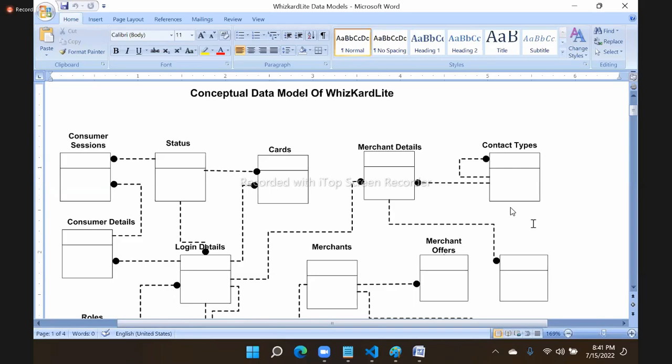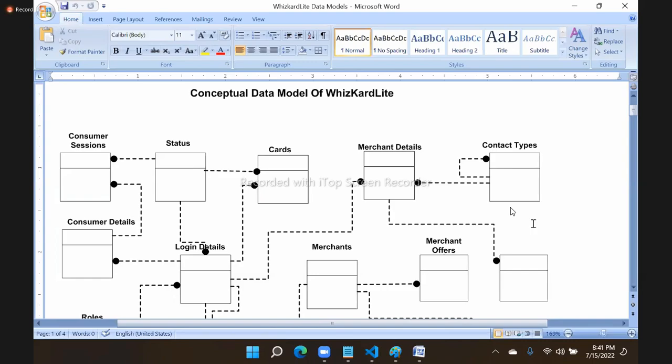A conceptual model contains information about the modules that need data. First, we will design this. After designing this, a review team will review it. The team will verify that we are not missing any module and that we are not using any additional module which is not required. Once the review team says, okay, this is good, we can go with this,